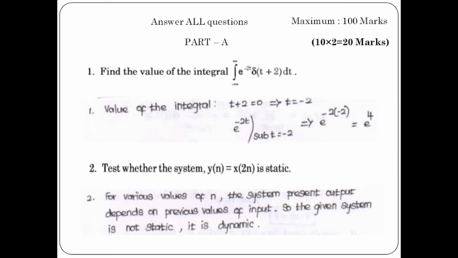Second question, test whether the system y of n is equal to x of 2n is static. So what do you mean by static system? The present output of the system depends only upon the present input. Static is otherwise called as memory-less system, right? Here, for the various values of n, the system's present output depends on the previous values of the input. So the given system is a dynamic system. It is not a static system.